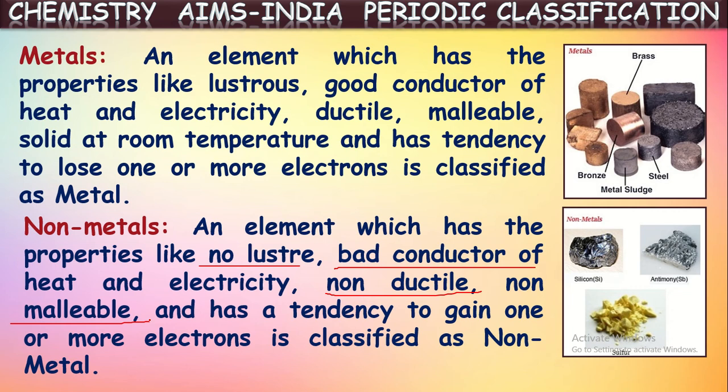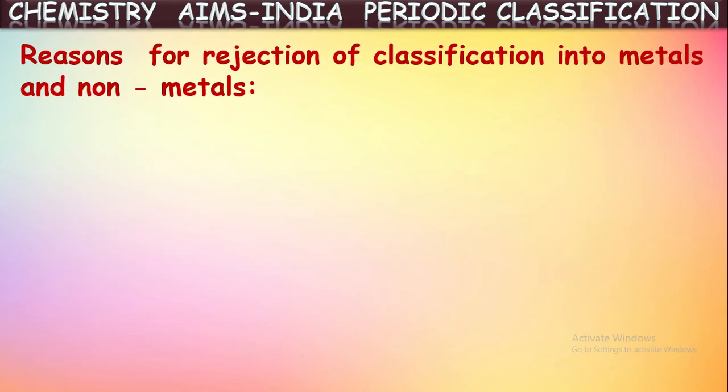Okay. In this way, he classified all the available elements into two batches. They are metals and non-metals. Reason for rejection of this classification. Actually, as we told, it is the first classification based upon the physical properties of the substance, chemical substances. Even though he tried to classify, this classification was rejected. Let us see here what reasons are responsible for the rejection of this classification.